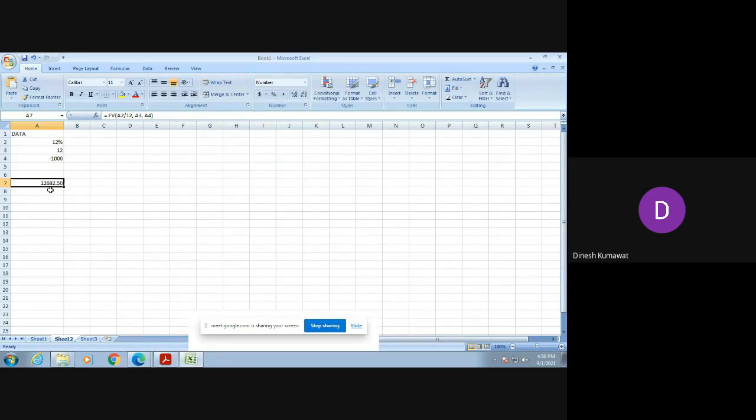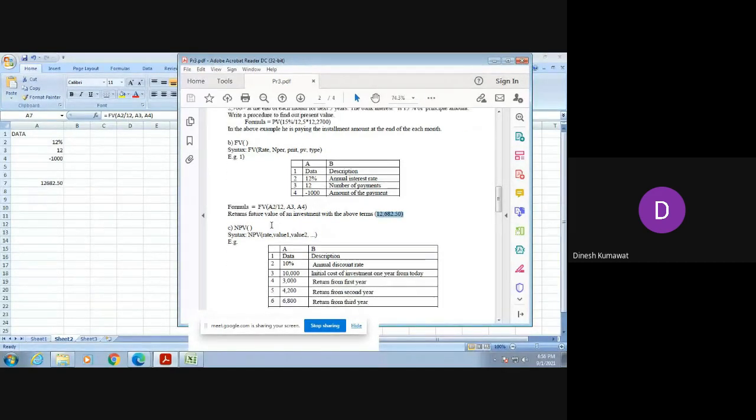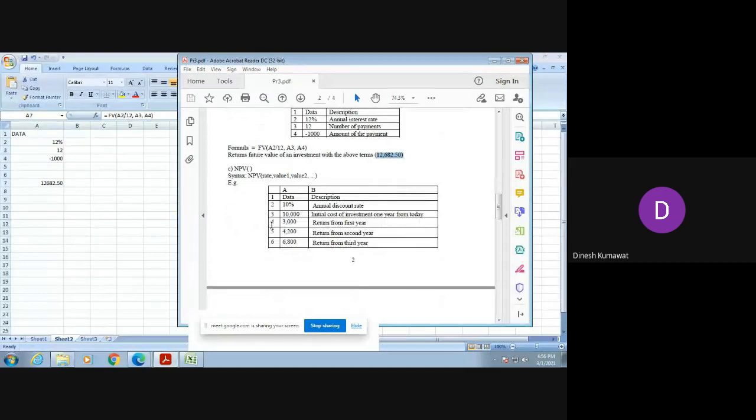If you want to change it, you can change it from here. So its answer is 12,682.50. Now observe the answer in our practical sheet. Returns future value of an investment with the above terms, and its future value is 12,682.50. The same answer we are going to get over here. Is it clear? Yes, sir. As I already told you, you don't have to use much brain in this practical. Whatever is given to you, you have to perform it as it is.